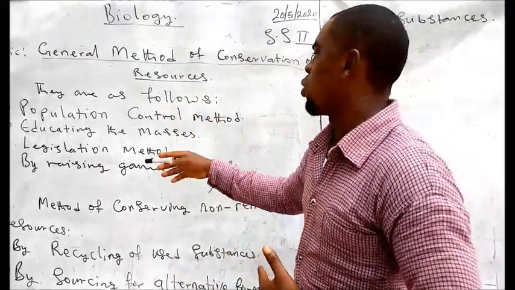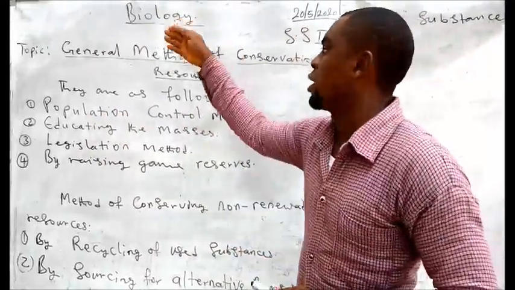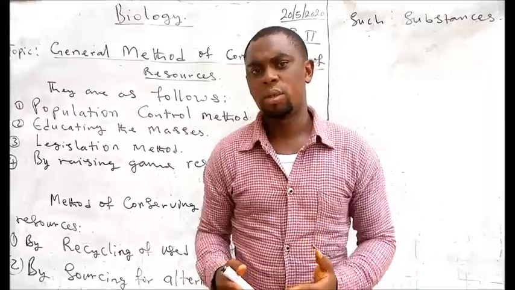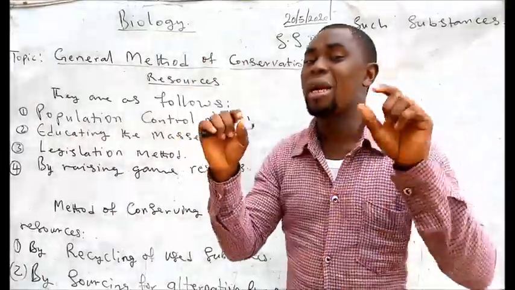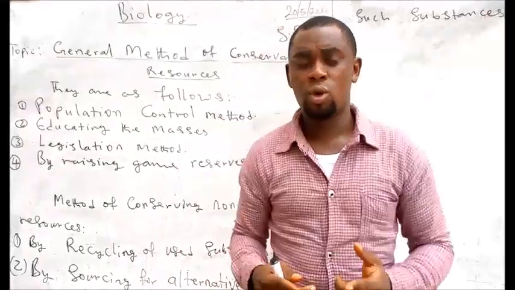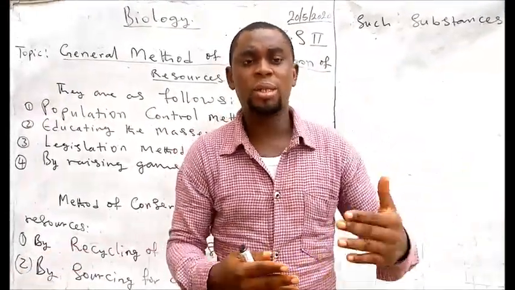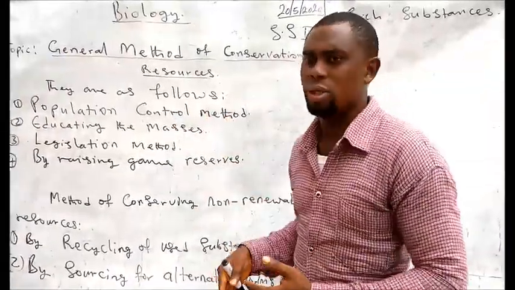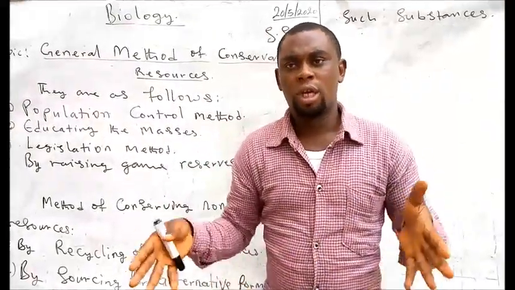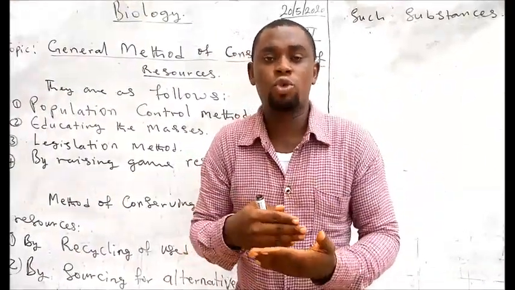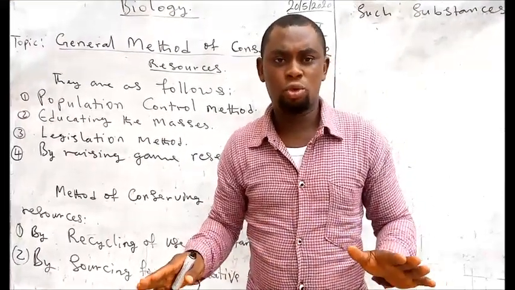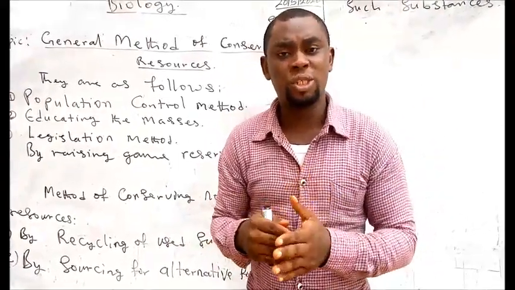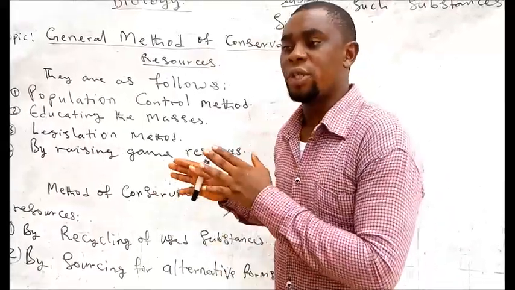So what do we mean by population control method as a general method of conservation of our resources? It is obvious. Right from time immemorial, China has remained the most populated country in the whole world. When other countries are in their millions, China is in their billions in terms of population. So China has gone into what we call population control method. They've even gone into policy. In China these days, there is a specified number of children you can have, and then you stop giving birth. If you give birth to more than that, the enforcement agency will come and arrest you. So now they have it in check.